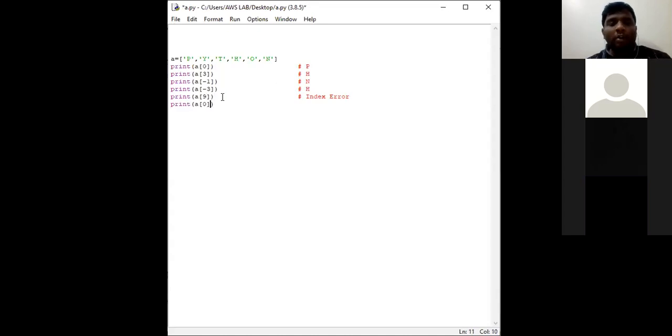Suppose I am going to ask like this, a of Z. What will be the output? See, I already told you, if you are going to access any value in a list, the index value needs to be only of integer data type. Here I am giving the index value Z. Is Z an integer data type? It's not an integer, right? So automatically it raises a type error. Clear?